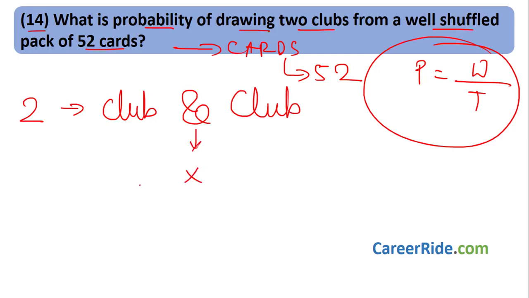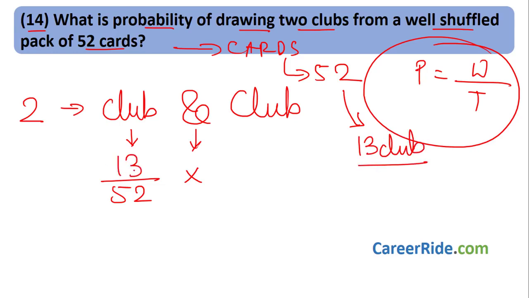And means multiplication. Taking the first club card, total possibilities 52. How many club cards are there in this pack of 52? There are always 13 club cards, right? So I want club, total possibilities for club are 13. I take a club card, keep it in my hand, I do not replace it. Now I want to pick up the second club card. So already one club card has gone, so while picking the second club card, total possibilities are 13 minus 1, 12, and already one card is in my hand.